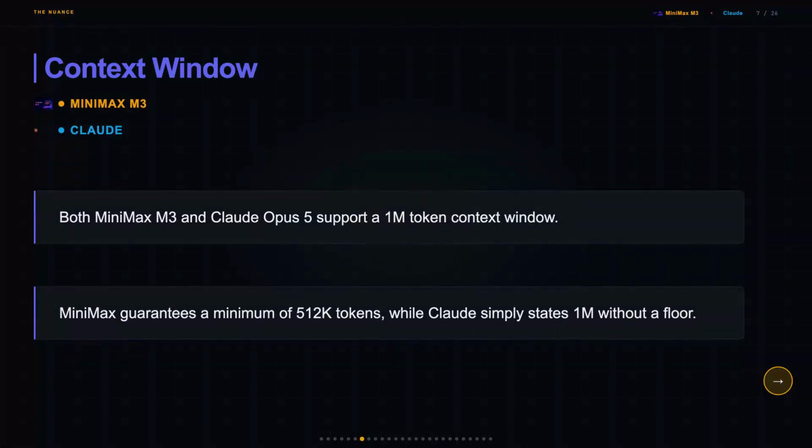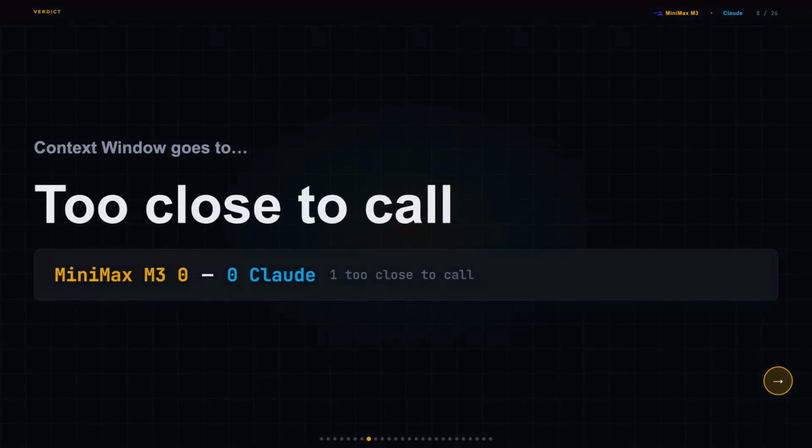I want to be honest about this one though. A million token window sounds amazing, but practical effectiveness at that length is still unclear for both models, because neither has published real retrieval accuracy numbers at 900K tokens or anything close to that. So take the headline figure with a grain of salt. I was honestly expecting one of them to have a bigger window, but nope, it's a dead tie at 1M tokens. So the scoreboard after test 1 is Minimax M3 0, Claude 0, 1 tied, and no winner here, just parity at a headline number. Neither has fully proven out in practice.